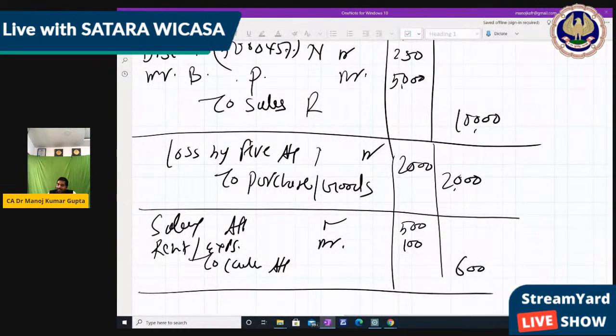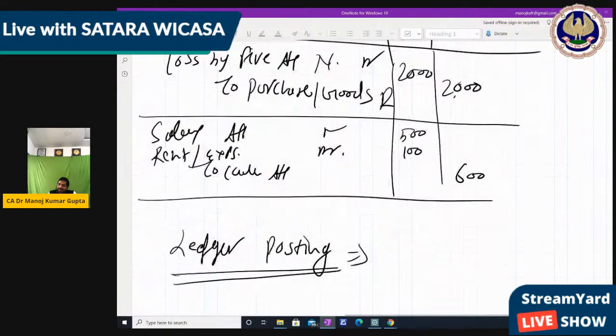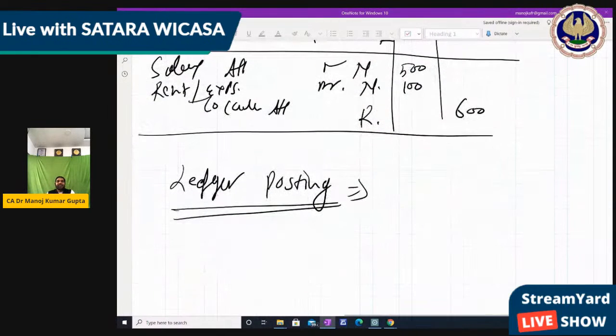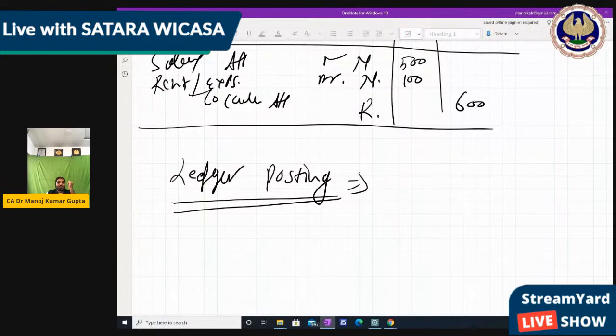Loss by fire, it cannot be seen, it's nominal. Purchase is goods, that is real. Salary, rent, these are nominal. And cash is real. So we had identified the ledger type also. Okay. This is the journal entry where we made the ledger type also.